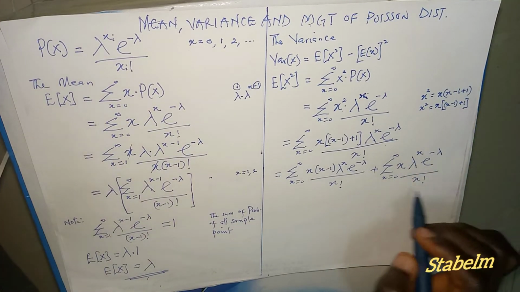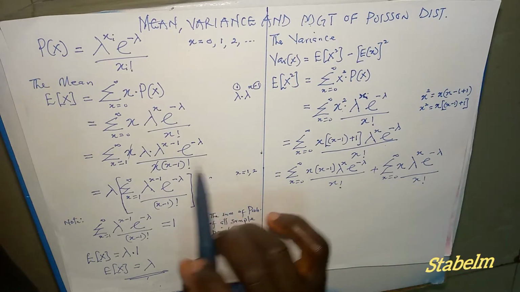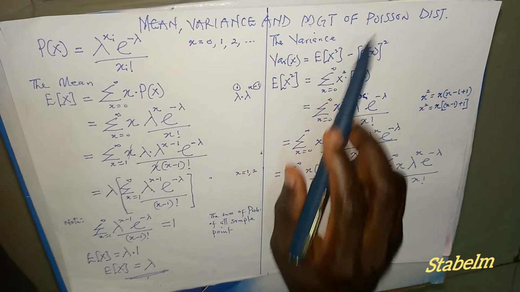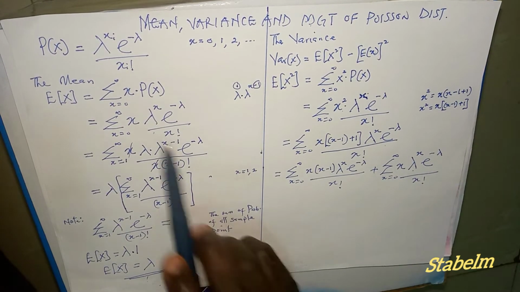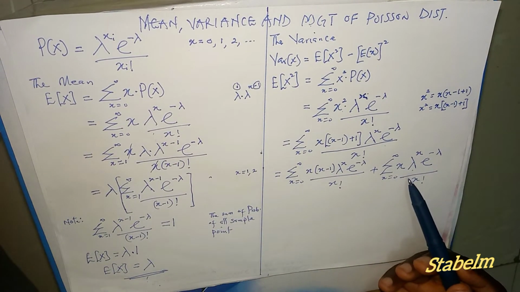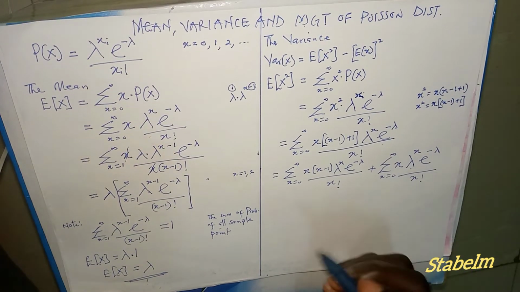Now if you look at this, this is exactly what we got when we were looking for the expected value of this Poisson distribution. If you look at this and what we have here, let's say it is the same. Therefore, this is our expected value, the mean of Poisson distribution. So we can rewrite this in this form.